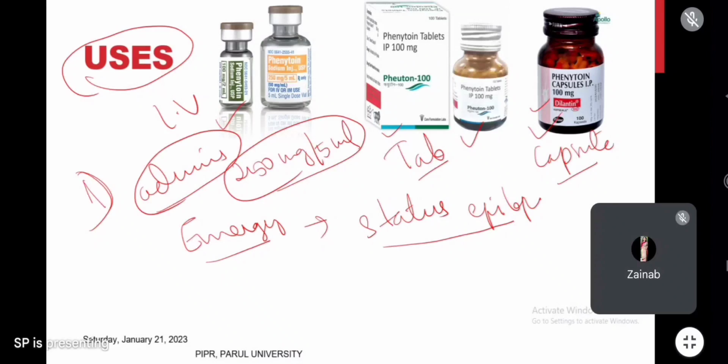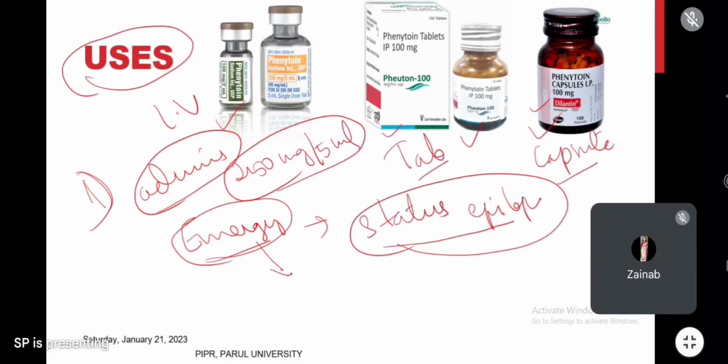Obviously we'll go with the IV form, right? So this IV form is given in emergency conditions, especially in status epilepticus. And this IV form of phenytoin should be diluted in normal saline and slowly infused over 30 minutes to 60 minutes.